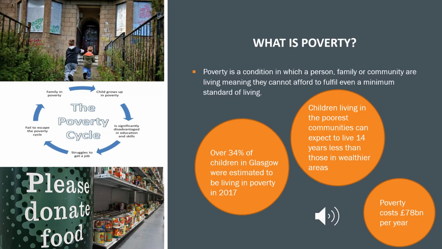Over 34% of children in Glasgow were estimated to be living in poverty in 2017, and children living in the poorest communities can expect to live 14 years less than those in the wealthier areas. If poverty is not tackled, the cycle of deprivation will never break, and generations of communities will see the same deprivation, as children are less likely to go to school if they are hungry or dirty, so their education will be impacted and they may not get a job or a well paid enough one to break the poverty cycle.